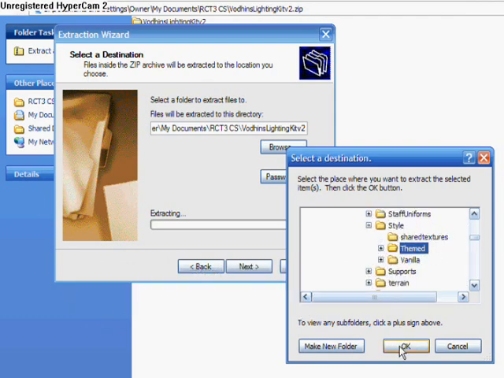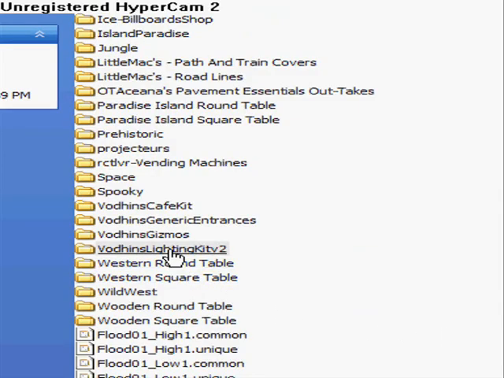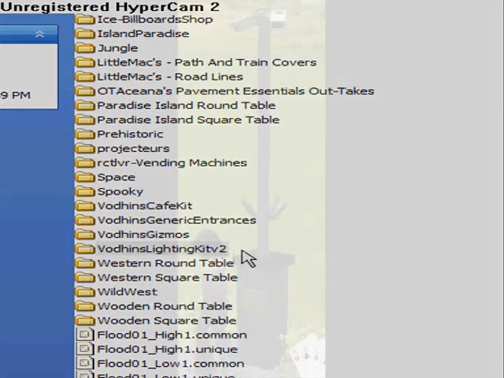Then click OK. Then click Next. You have now completed the installation.